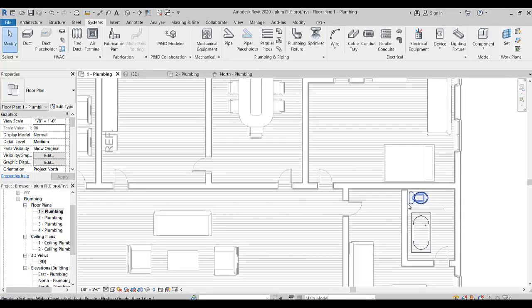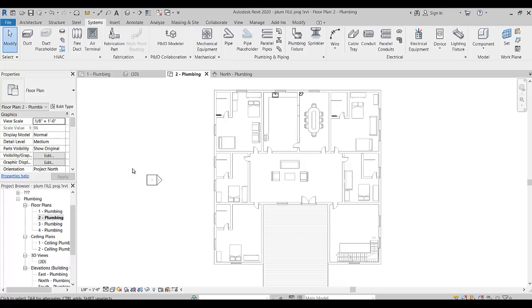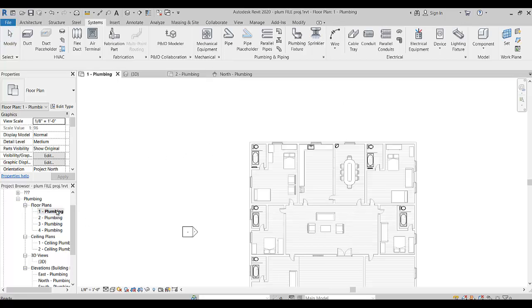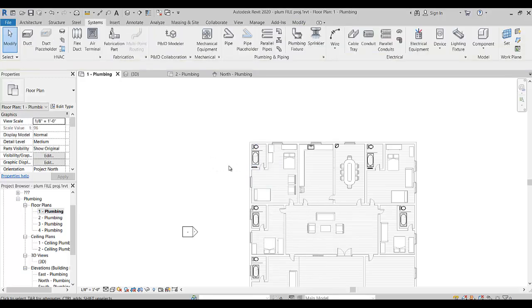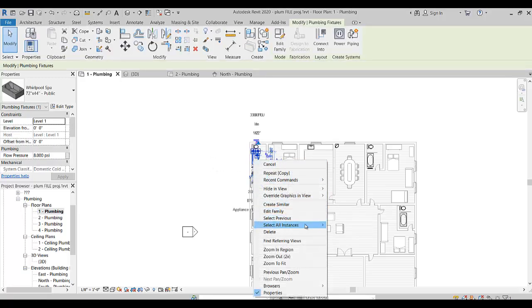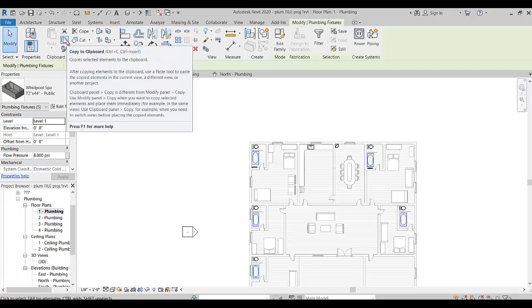So here you see we can place water closets in the washrooms, and this is on the first floor, but on the second floor we cannot place them. So here is a command through which, first of all, select this bathtub, then select All Instances Visible in Entire Project. So here you see all of the bathtubs are selected. After selecting, use Copy to Clipboard.